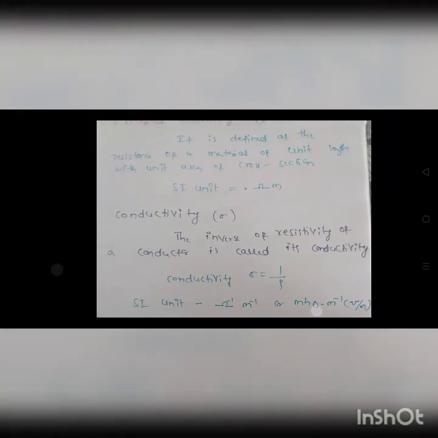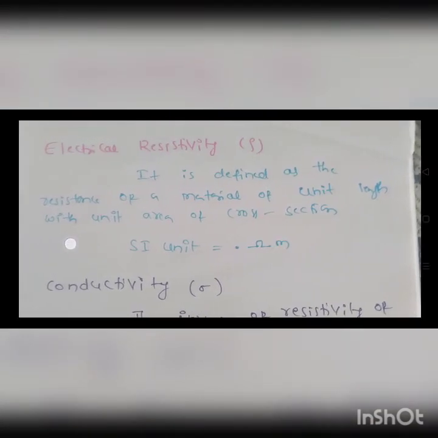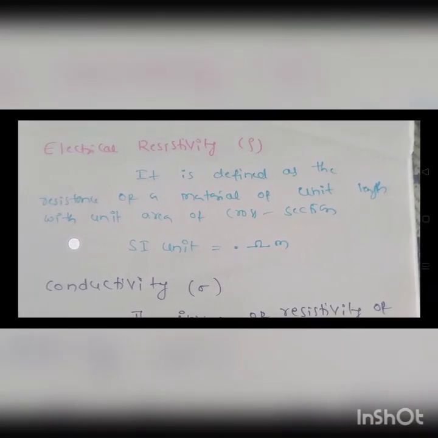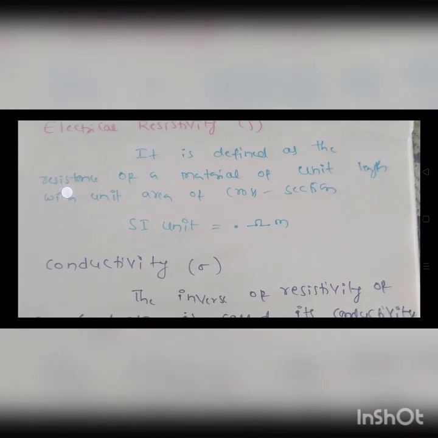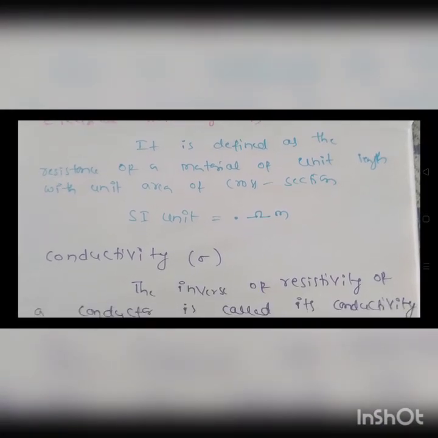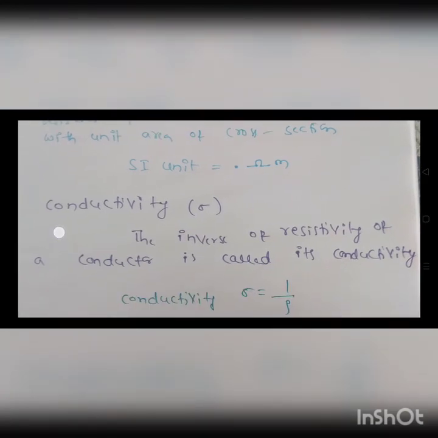Same thing we'll discuss here. Electrical resistivity: resistance is over, now this is about resistivity. Resistivity is the resistance of a material of unit length with unit area of cross section. The SI unit is ohm meter.